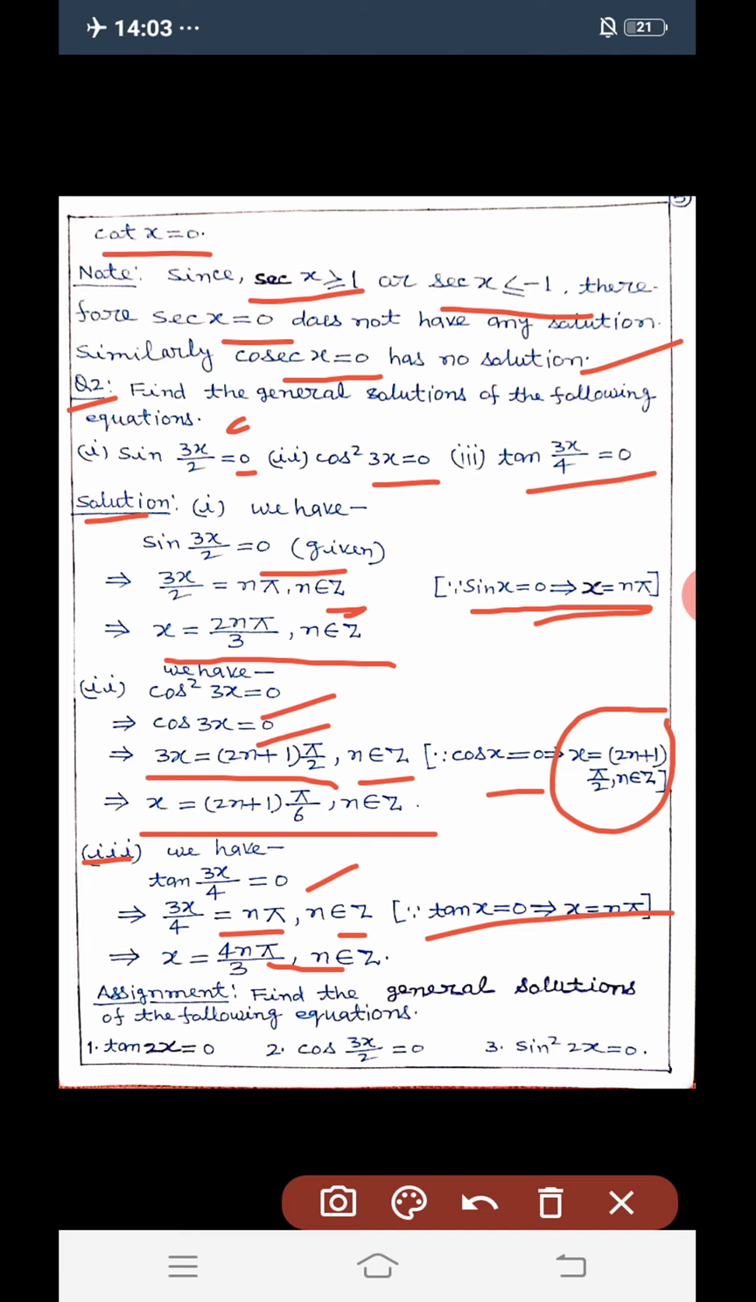Dear students, an assignment is given. Find the general solutions of the following equations. First, tan 2x = 0. Second, cos(3x/2) = 0. And third, sin²2x = 0. Thank you.